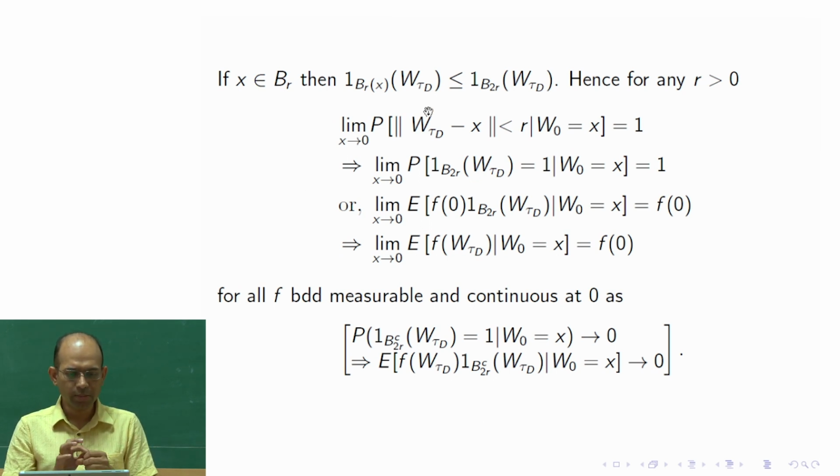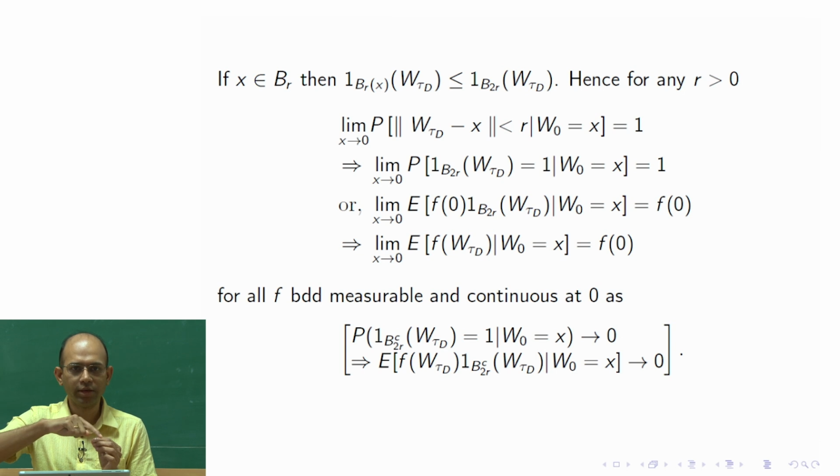So what we do is we take some ball of radius r. If x is in the ball of radius r around 0, whenever I do not write the center, that is the default in my notation, it means 0. So first we understand what this is. Br of x is the ball of radius r around x, and B2r is the ball of radius 2r around 0. Since x is in Br, x is less than r distance away from the origin, and around x I have another ball of radius r.